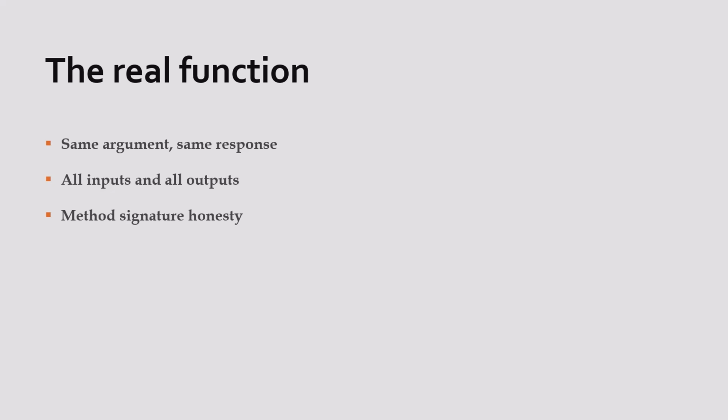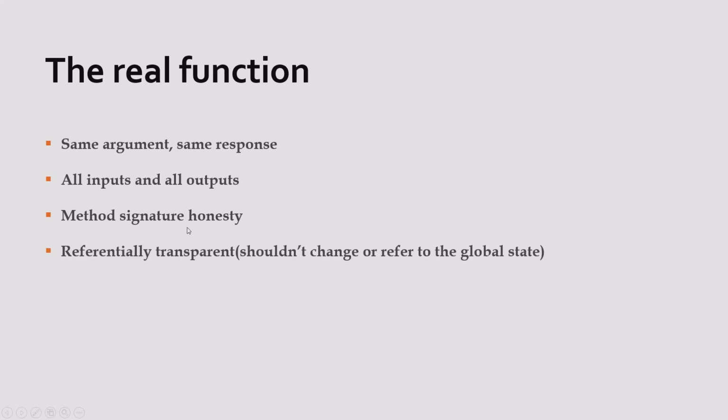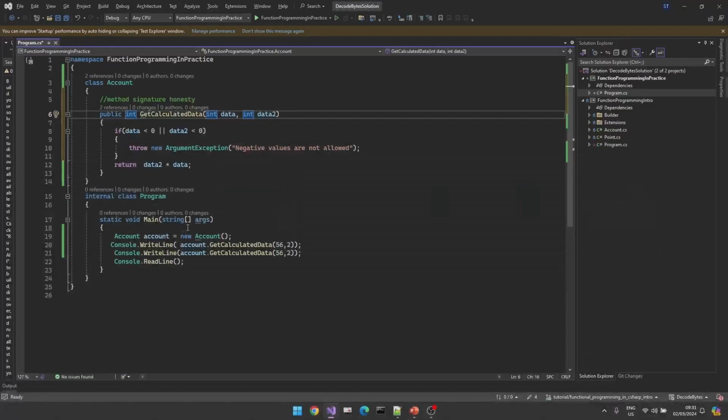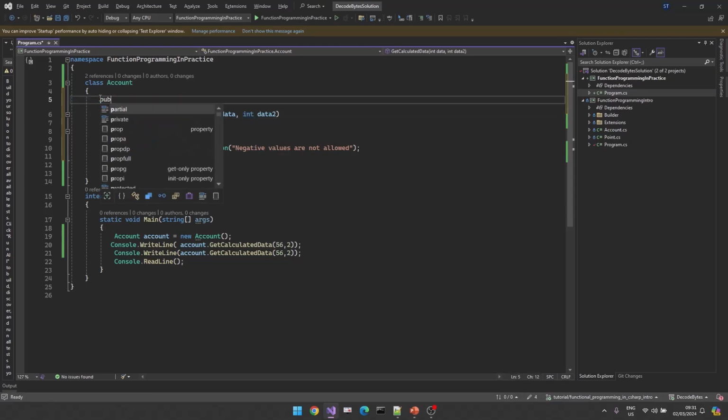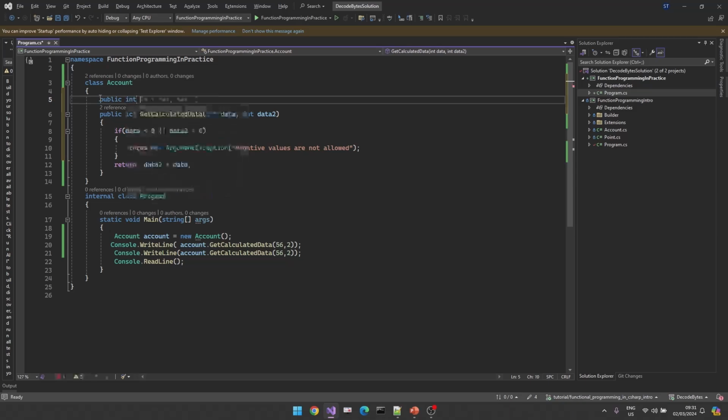Okay, the next one here is method signature honesty. We already talked that the above two help us to gain this method signature honesty. And the last one is referentially transparent. It means we shouldn't change or refer to the global state. Let me show you one example here also related to this one. Okay, let's say I have a public integer. I have some number here.